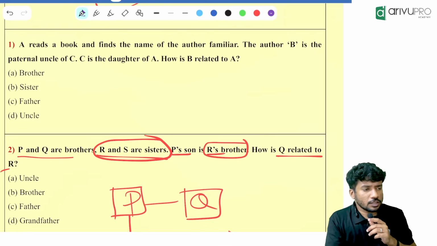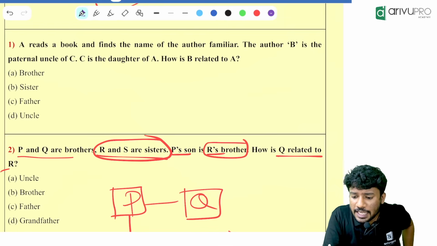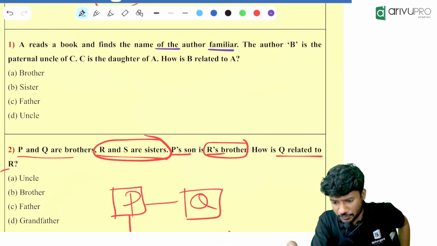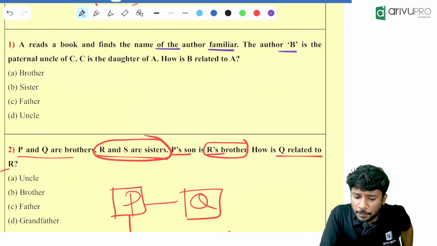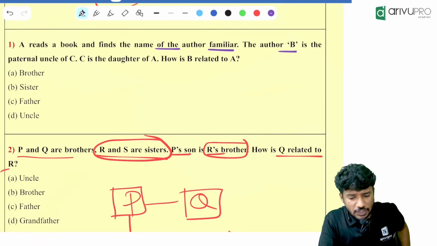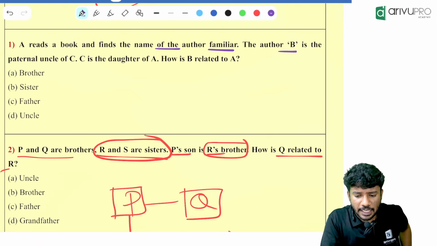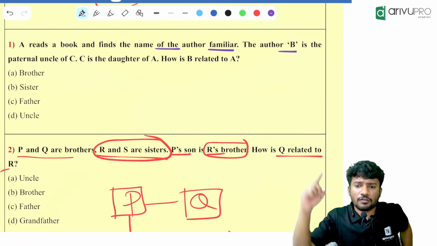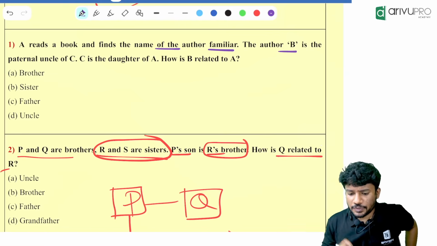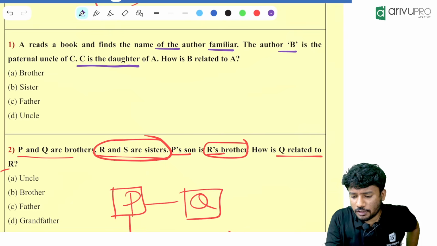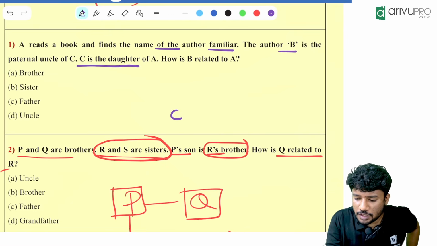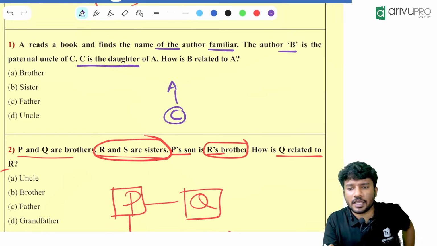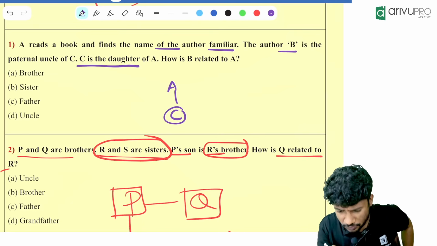A reads a book and finds the name of the author familiar. Author B is the paternal uncle of C. What do you mean by that? Paternal uncle means father's brother, correct? Then C is the daughter of A. It's definite information, so I can start with that.